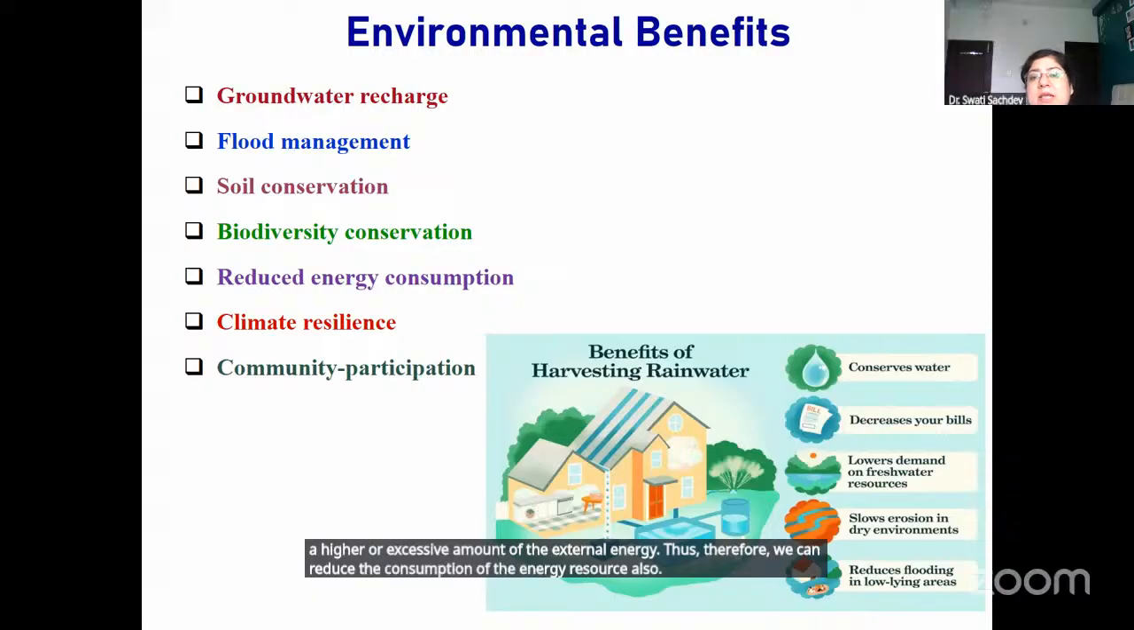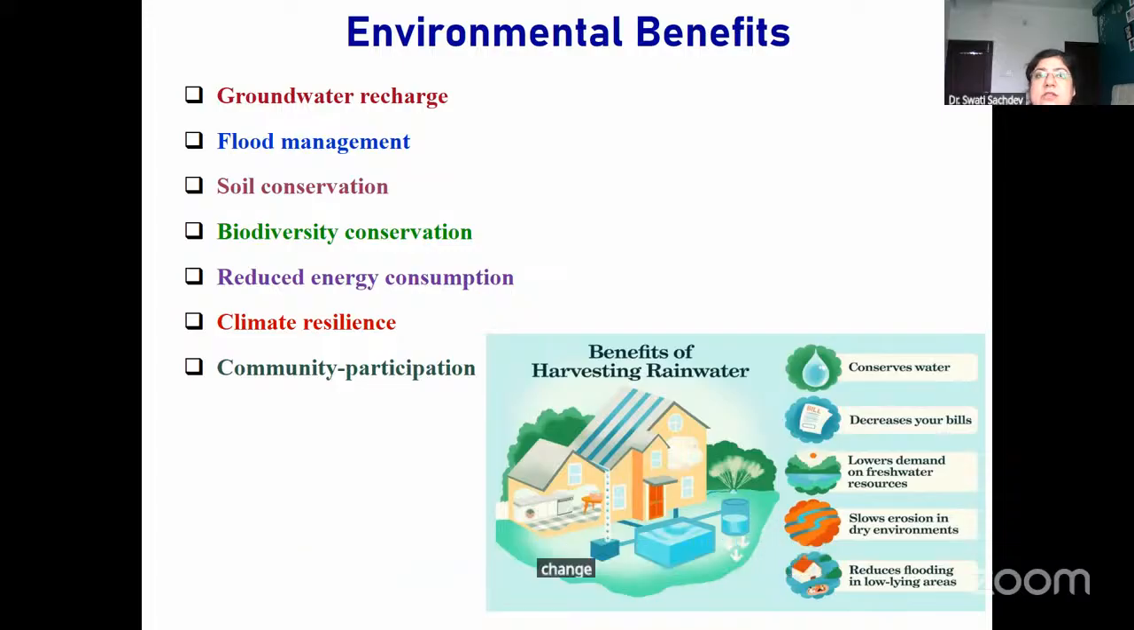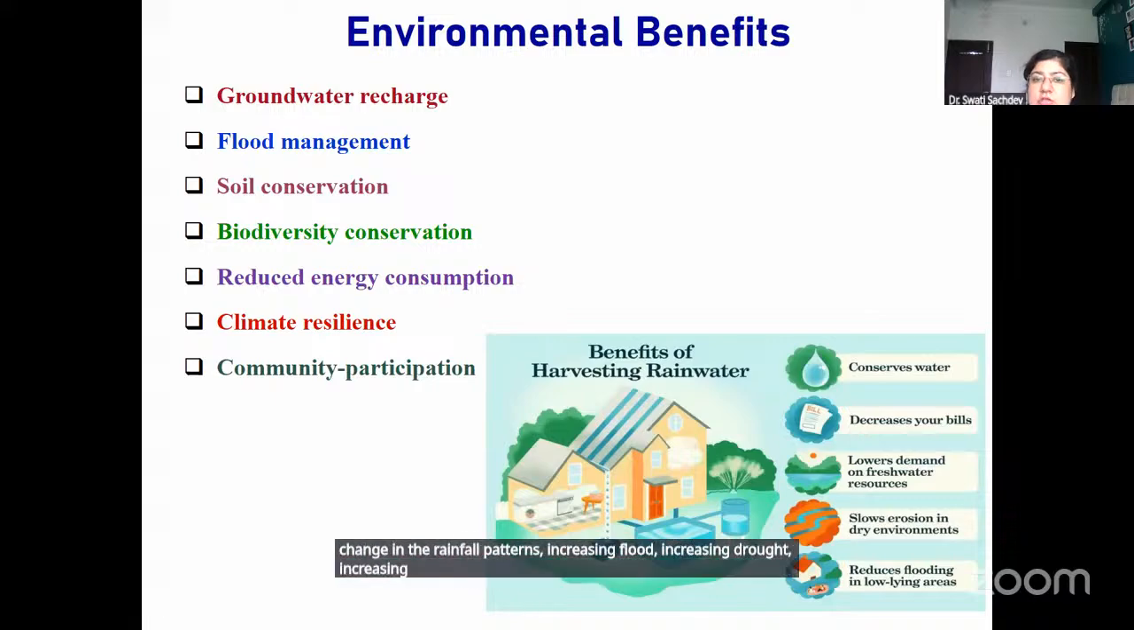Then by making these structures, we are making our society climate resilient. Climate change is a condition where we are facing changes in rainfall patterns, increasing floods, increasing droughts, and increasing temperatures. So by making these kinds of structures, we not only solve the problem of flooding or drought, but we can also increase the availability of water, which can be affected because of climate change.